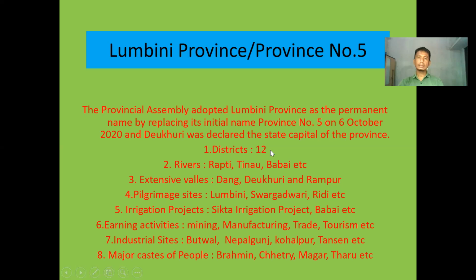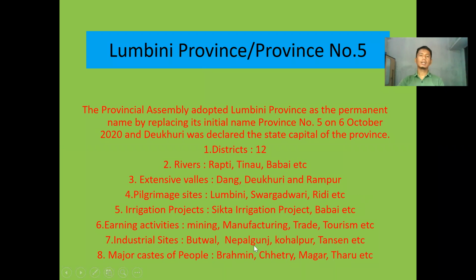There are altogether 12 districts, and the Rapti, Tinau, and Babai rivers are there in Lumbini province. Regarding valleys, Dang, Deukhuri, and Rampur are valleys in this Lumbini province, like Kathmandu Valley. And a pilgrimage site like Lumbini, the birthplace of Gautam Buddha, lies in this Lumbini province. Therefore, it might be named Lumbini province too. It is to some extent logical as well. Okay, Sorgodwari also lies here.